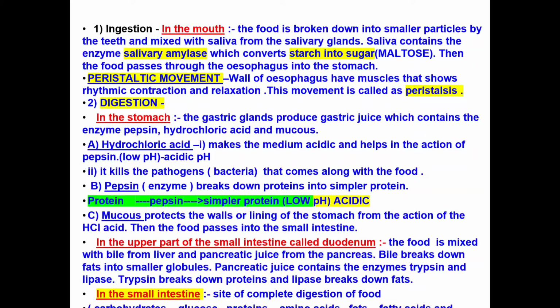Now in the upper part of the small intestine, which is called duodenum, the food has reached the duodenum part. Here it will receive the secretion from two glands. Your liver will secrete bile juice, which is stored in the gallbladder, and then it will be released. Bile breaks down the fat into small fat globs.